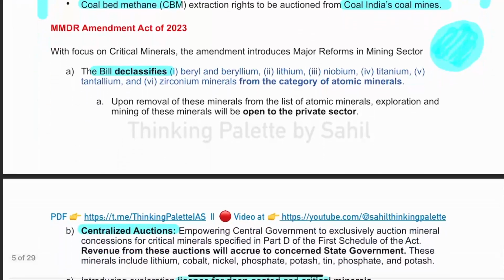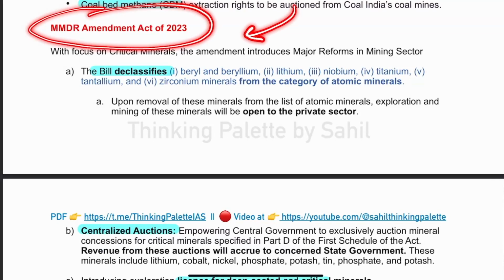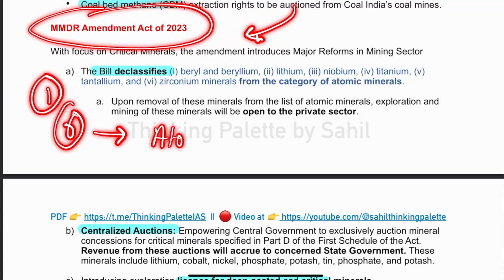Then guys, finally, there is one major change that has happened recently, that is MMDR Amendment Act 2023. MMDR Amendment Act 2023. Very important. It has largely brought three changes. Change number one, six atomic minerals have been declassified. Which minerals have been declassified and what is its implication?